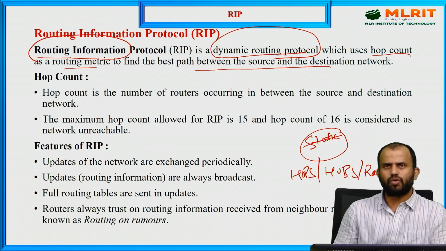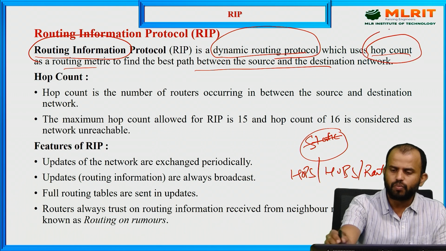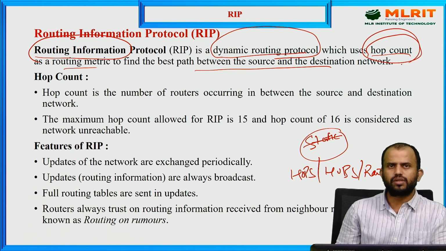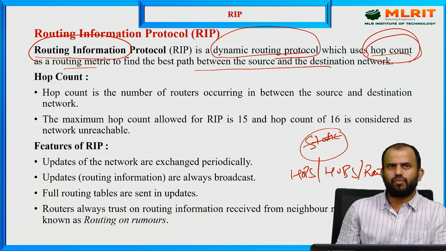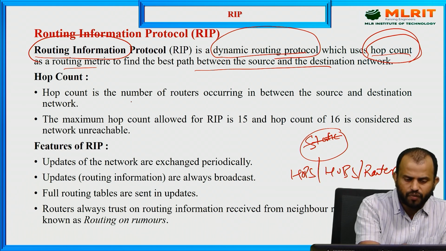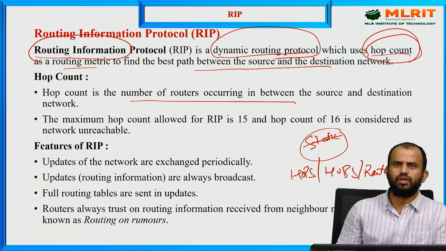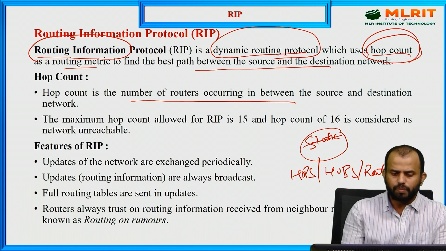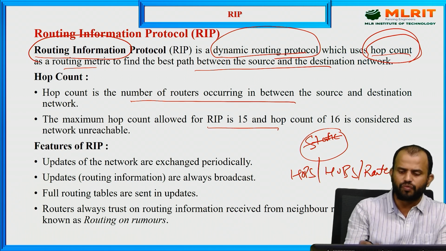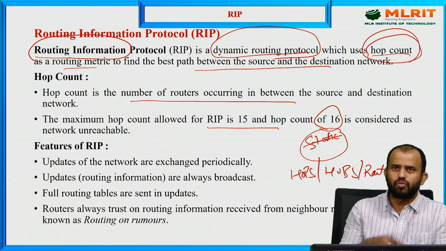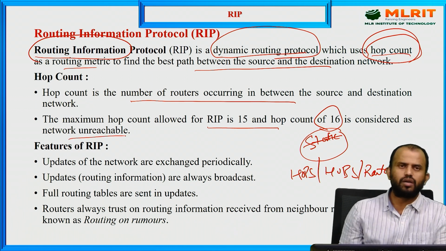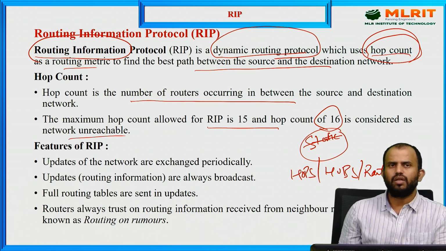In the Routing Information Protocol, the key role is played by the hop count. But what is this hop count value? While information is transmitting from one station to another, the number of routers involved in the network architecture is called the hop count. Hop count is nothing but the number of routers between the source and destination. The maximum RIP hop count is 15, which is a range of 0 to 15, and a count of 16 means the network is unreachable. If it crosses 16, the network cannot handle more than 15.